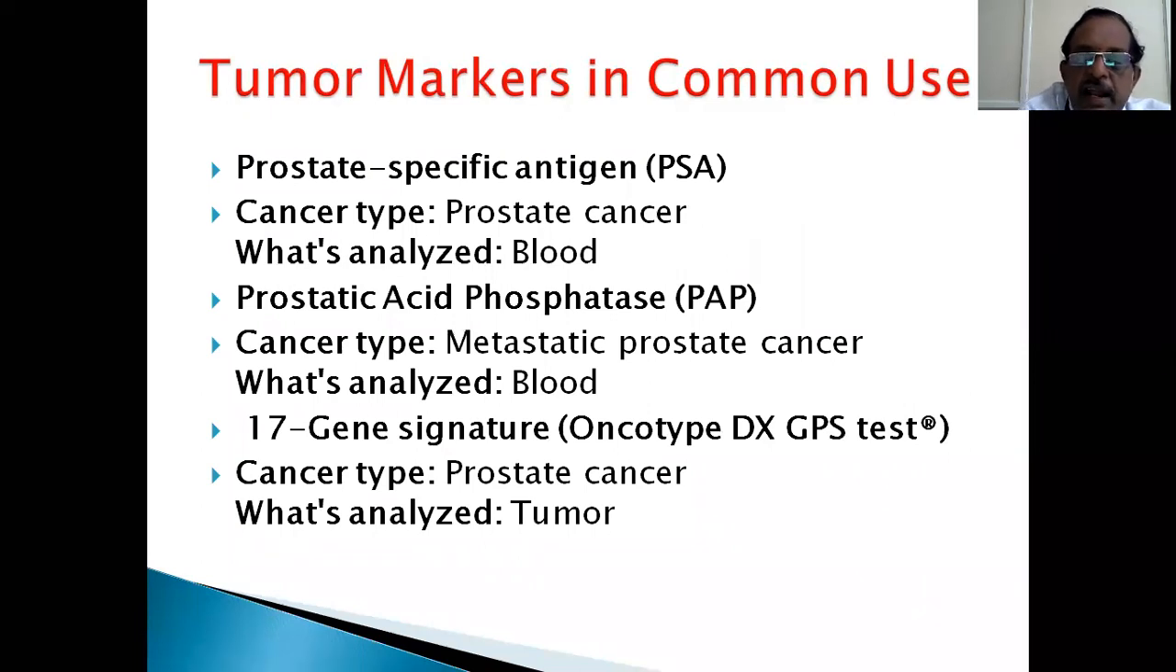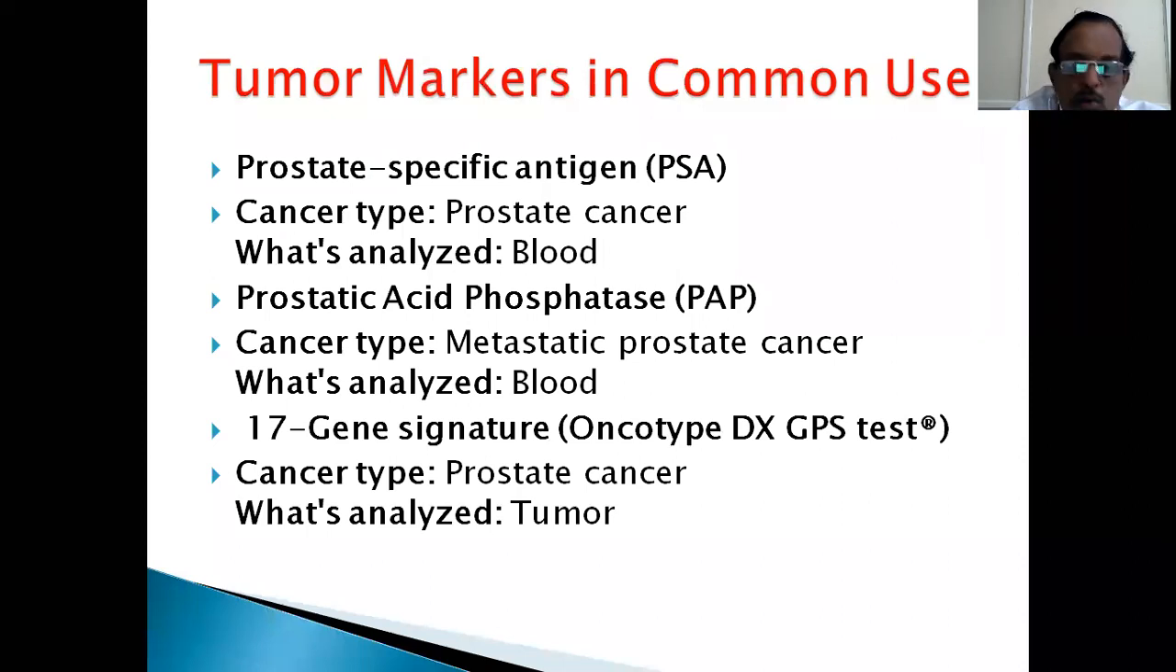The prostate specific antigen is one which is extensively used for cancer prostate. Blood is the tissue analyzed. Likewise, prostatic acid phosphatase. We used to do this acid phosphatase for metastatic prostate cancer. If there are skeletal metastases, this increases. And the 17 gene signature for prostate cancer again, this tumor is analyzed for these things.